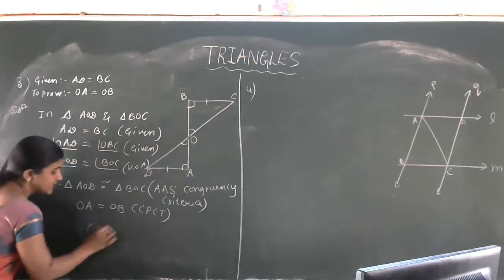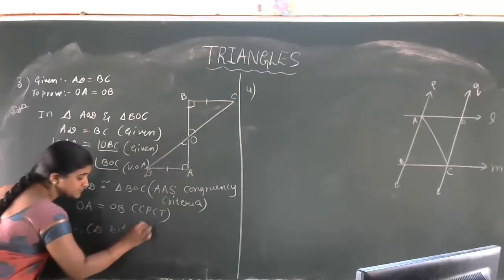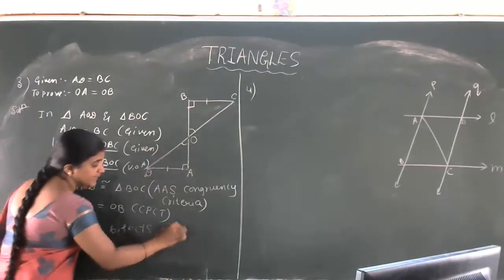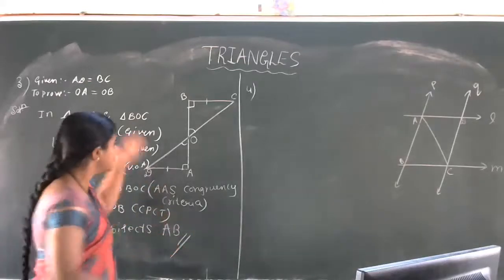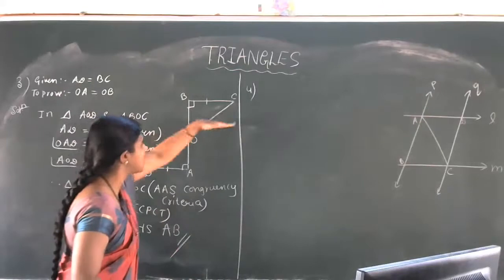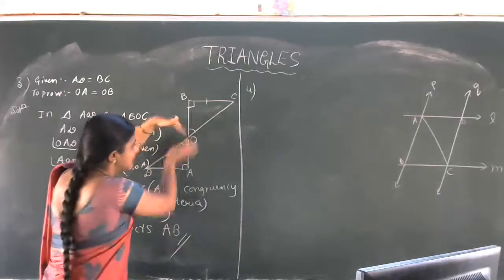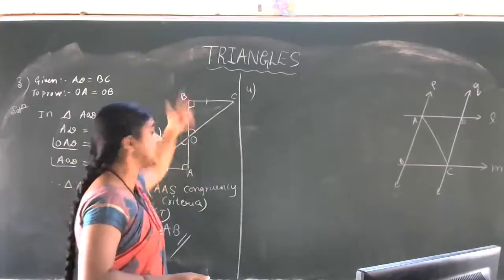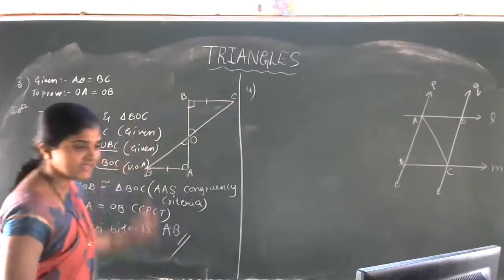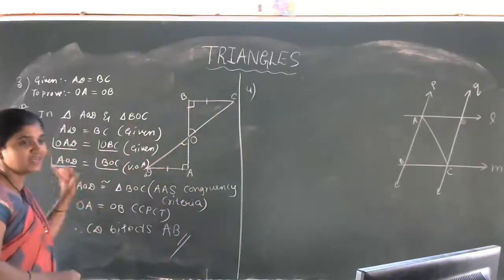Therefore, CD bisects AB. Is that clear, students? When the CD line passes through AB, it divides the AB line segment into two equal parts, that is OA is equal to OB. Is that clear, students?